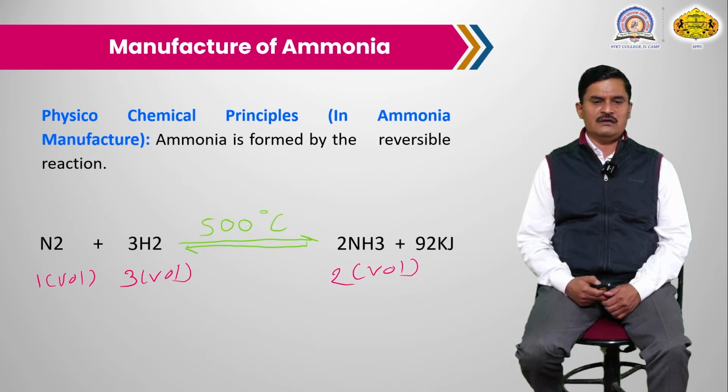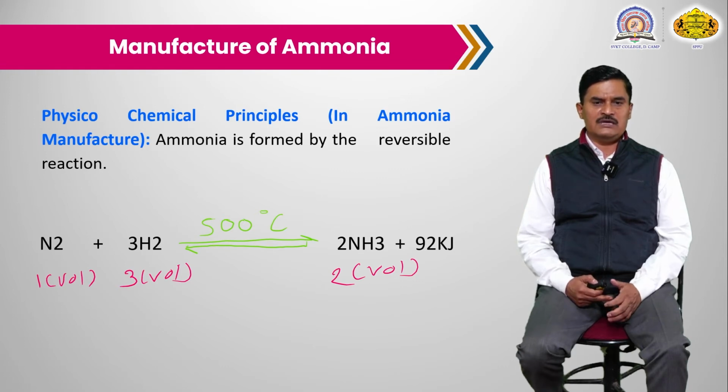And if we see in the reaction, nitrogen gas is 1 volume, and hydrogen is 3 volumes, which means a 1:3 proportion. The total volume of the gases is 4, and that converts into ammonia, and the volume of ammonia is only 2. This means in this reaction there is a decrease in volume.